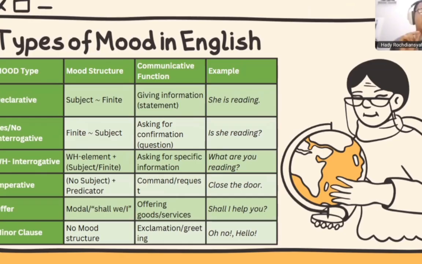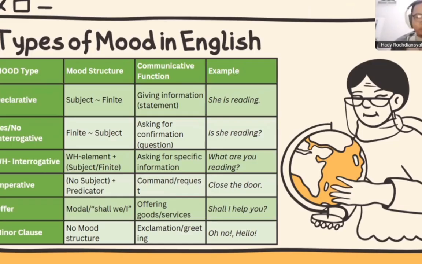And then next is the offer. The offer is for offering. The mood structure consists of the subject and the modality, the modal, like shall, would, will, and the communicative function is for offering goods or services.